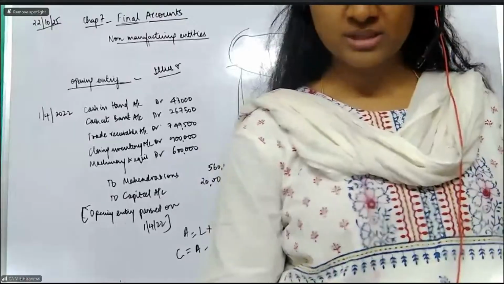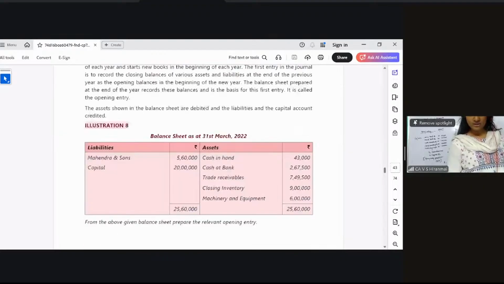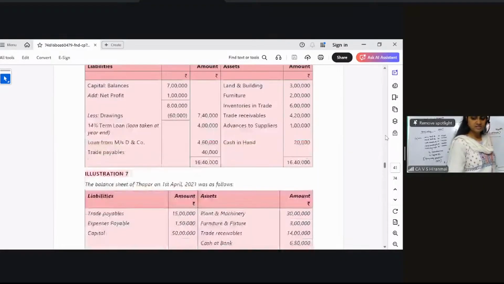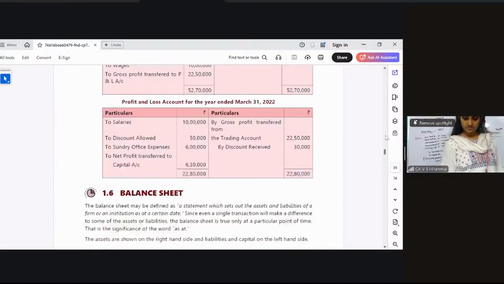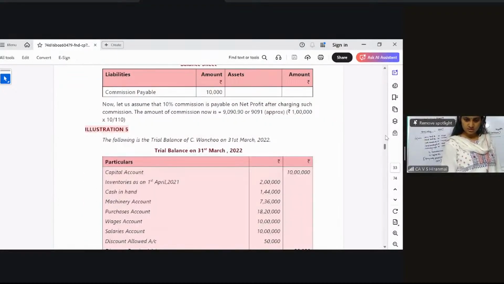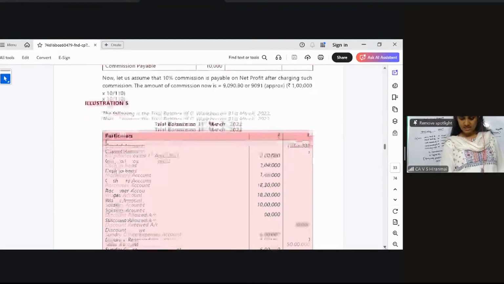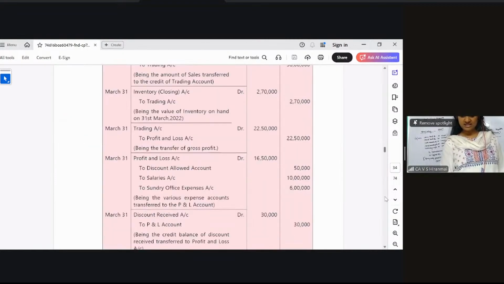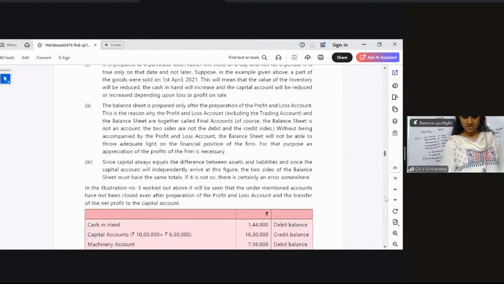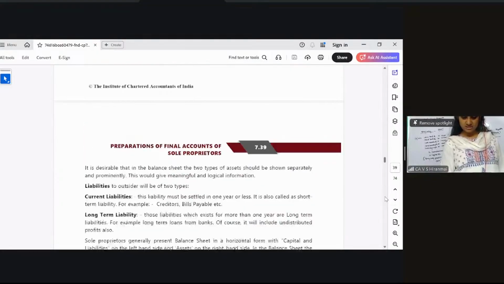Now, my dear students, we go back once again. Now we are going to see how to prepare the balance sheet. I will be doing illustration number 5, I guess. Okay, illustration number 5 we will do a little later, because a trial balance is given and they are asking you to prepare closing entries and prepare trading and P&L. I'll give you time. First, let us see one question with regard to the balance sheet alone, which is illustration number 6, if I'm not wrong.